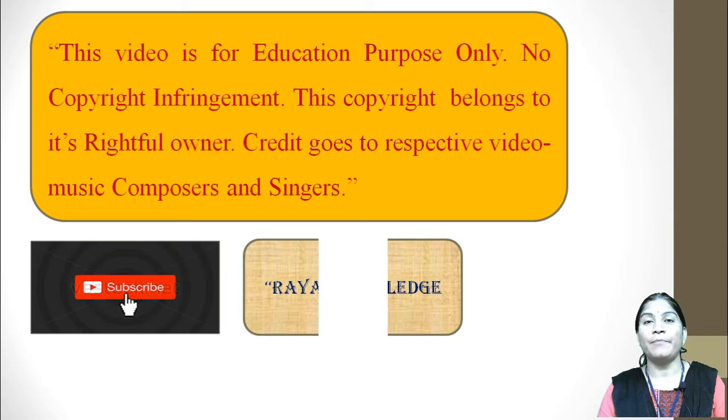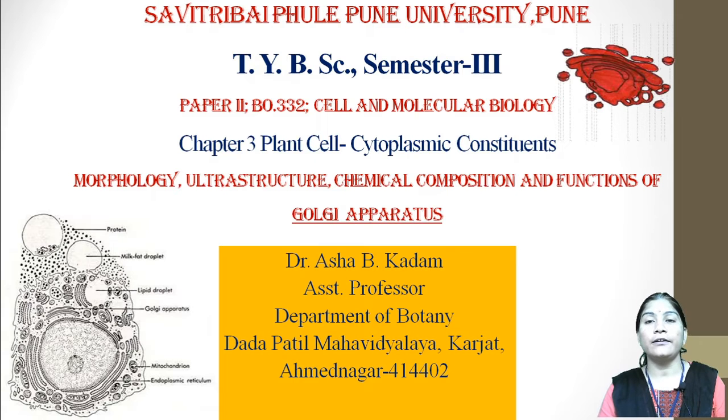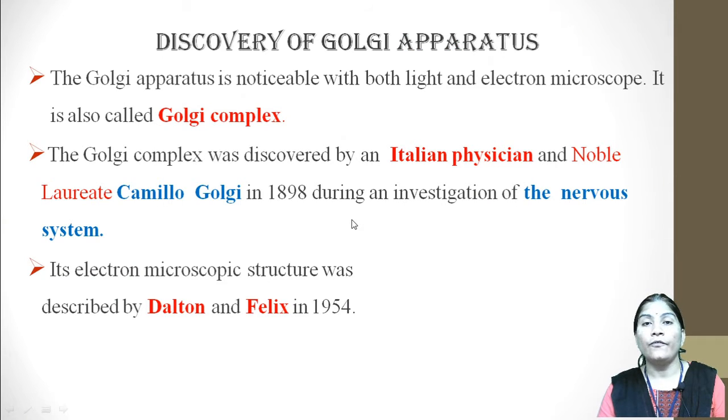Today we learn about the next plant cell cytoplasmic constituent, that is the Golgi apparatus. So today we learn about the morphology of the Golgi apparatus, the ultrastructure of the Golgi apparatus, chemical composition and the functions of the Golgi apparatus. First, we learn how the Golgi apparatus was discovered.